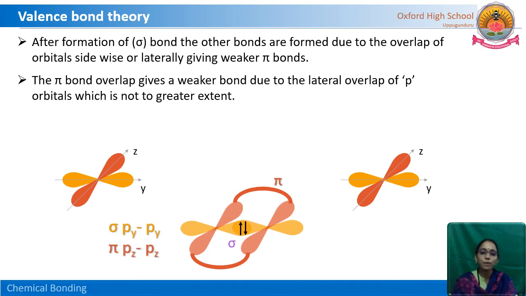So the first formed bond, the sigma bond, between py and py orbitals, is the stronger bond. The second bond, between pz and pz orbitals, is called the pi bond. Are you clear?